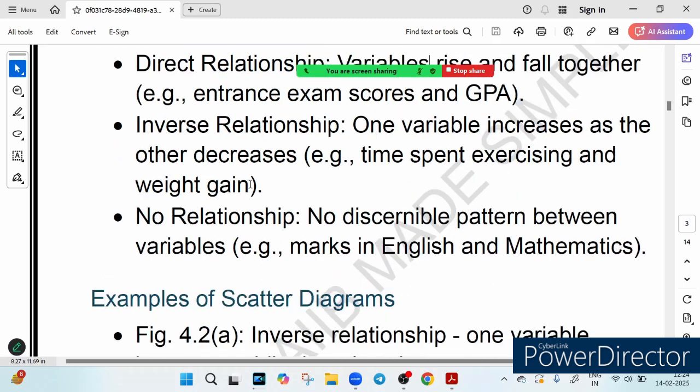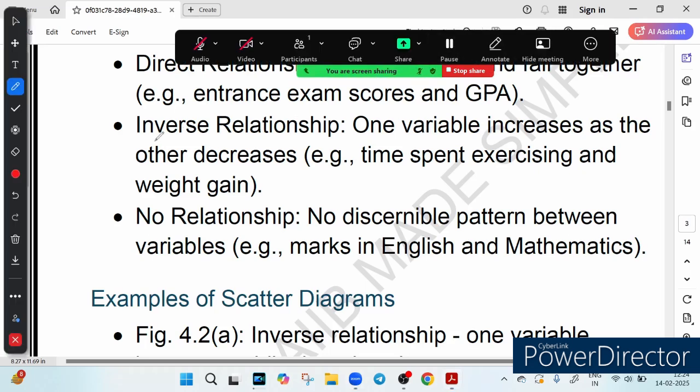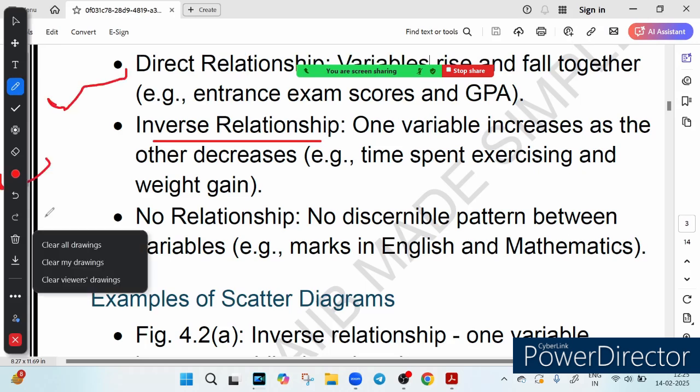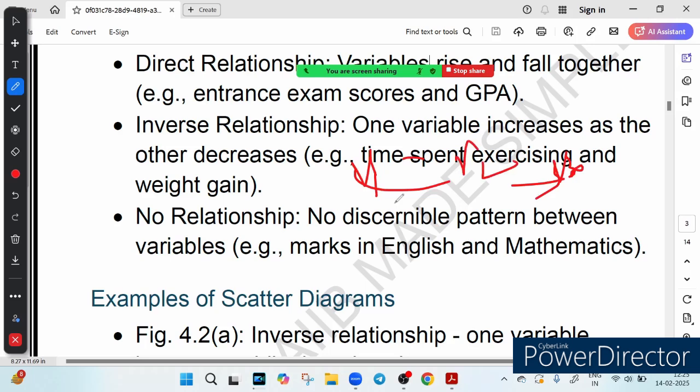Now the second kind of relationship is called inverse relationship, right? What is the meaning of this so-called inverse relationship? Let me discuss. See, if one variable goes up, the other goes down. Suppose I have two variables here, V1 and V2. If V1 moves up, V2 goes down. This is what we call an inverse relationship, right?